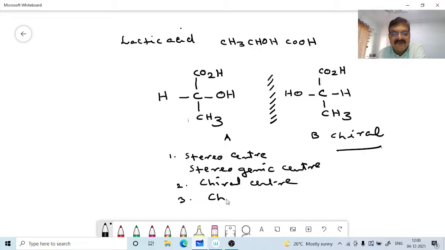So many names. In the field, other names are the chirality center, asymmetric carbon, and asymmetric center, and all this kind of thing.